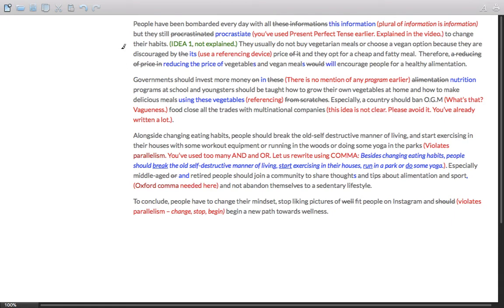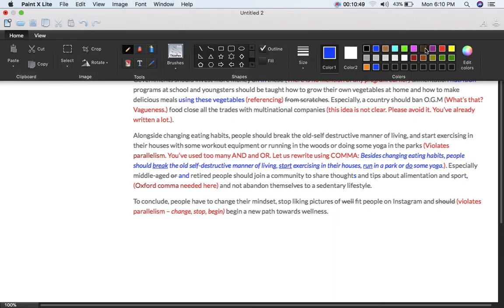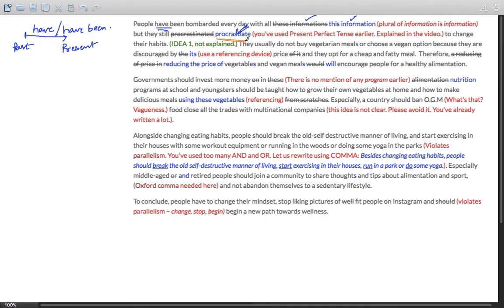Now let us move to the next body paragraph. It begins with "people have been bombarded every day with these informations." The plural of information is information. It's not informations. "But they still procrastinated." Now here is the problem. You have used "people have been bombarded." So "have been" means that something began in the past and is still continuing to the present. So this is "have" or "have been." Now if it is continuing to the present, it must be present over here. So this one should have been present tense.